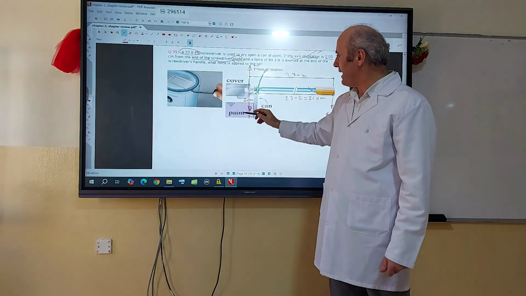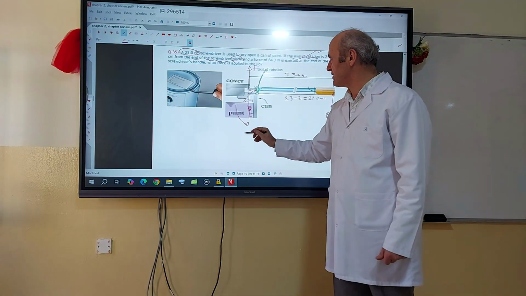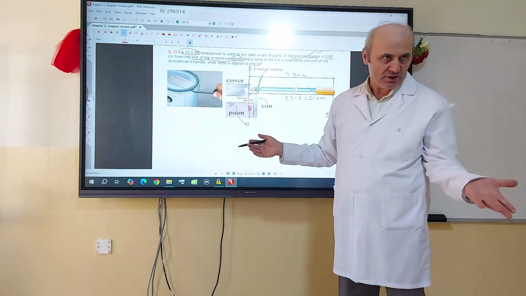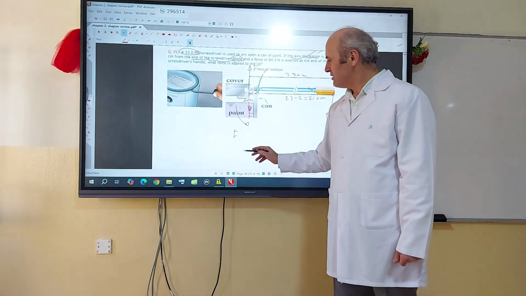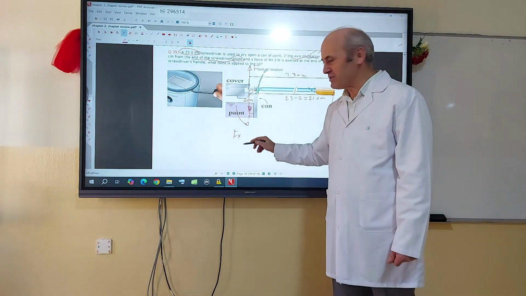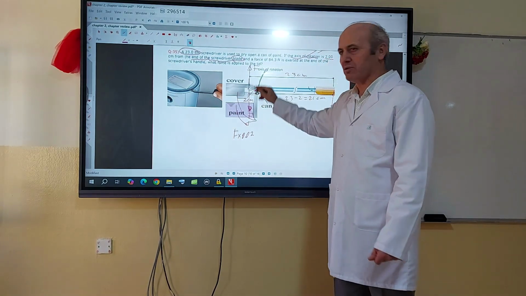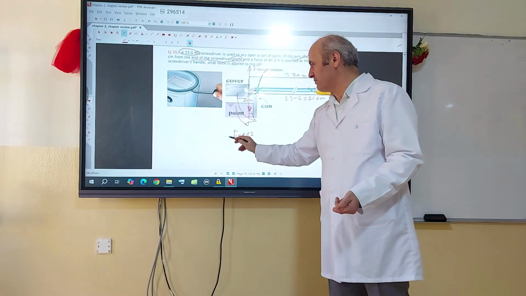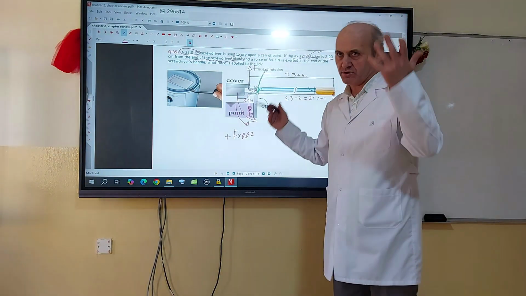The torque produced by the force acting on the blade is force times perpendicular distance. The force is F, which is unknown. The distance is 2 centimeters, so 0.02 meter. Because it is counterclockwise in the drawing, I'm going to write it positive. If one of them is positive, the other one should be negative, or vice versa.